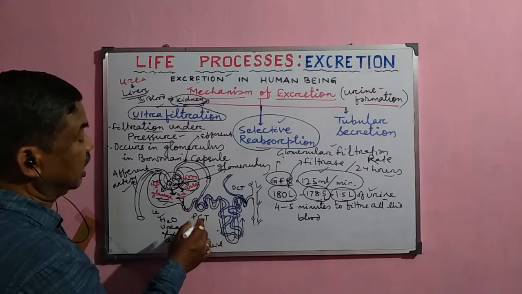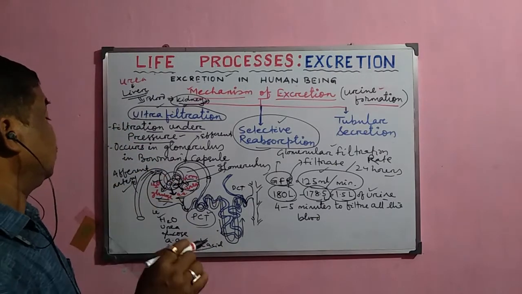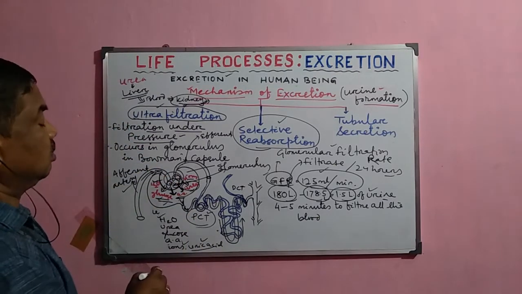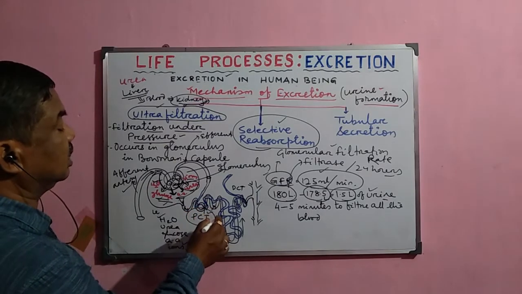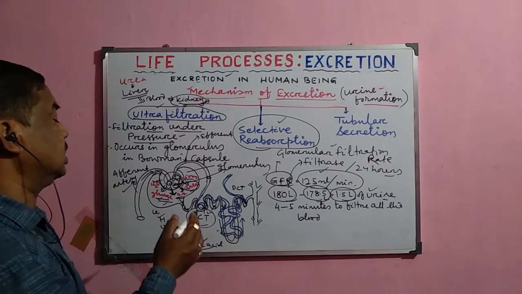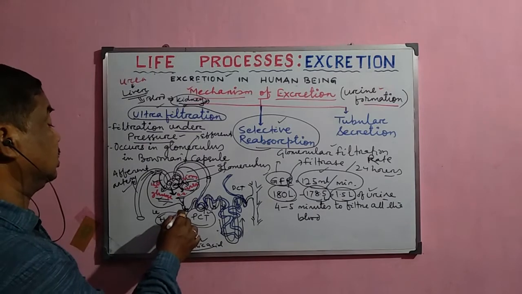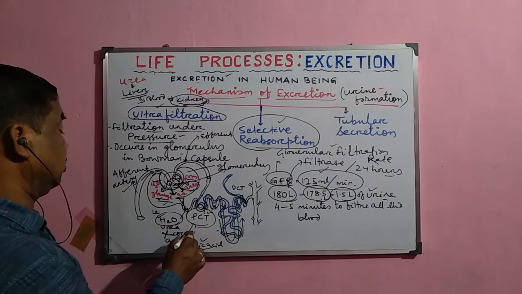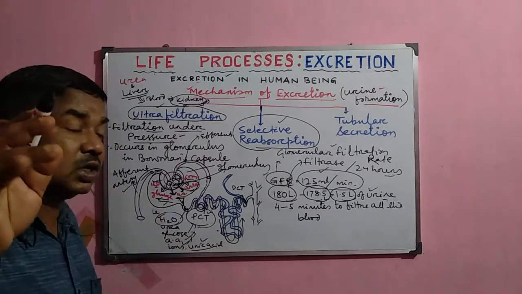After the filtration, they pass to the proximal convoluted tubule, or PCT, and when they pass here, reabsorption of the essential materials occurs into the blood circulation, that is the blood capillary, the vasa recta. The water molecule is essential for our body, that is why it is reabsorbed, then the glucose, amino acids, and ions are reabsorbed, except the toxic waste.